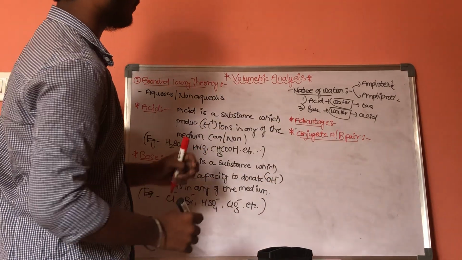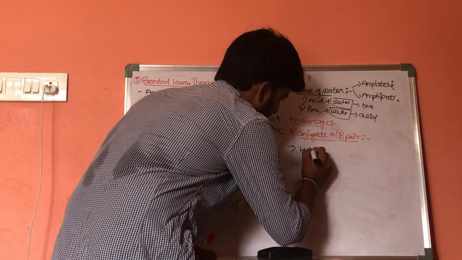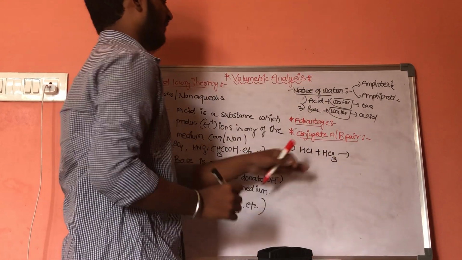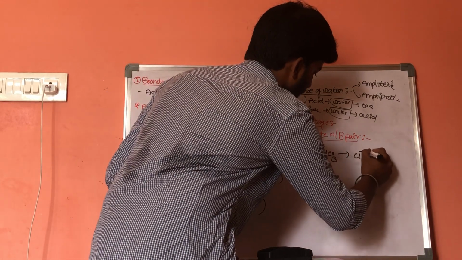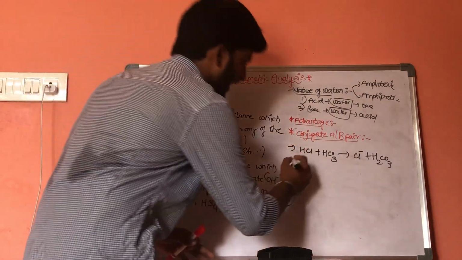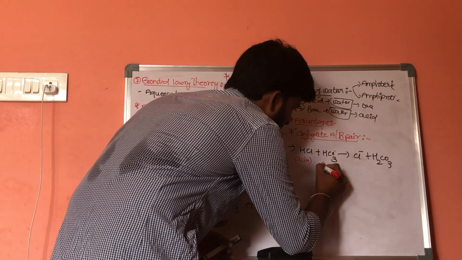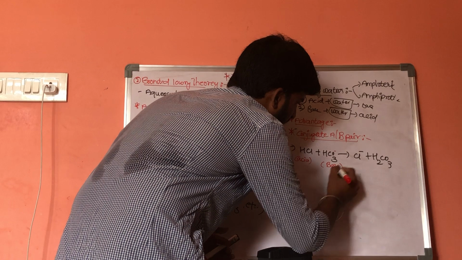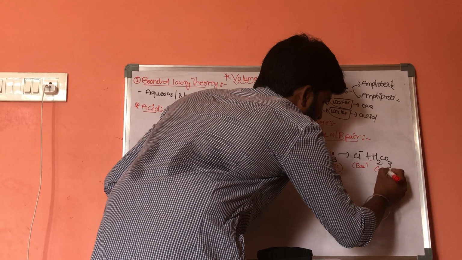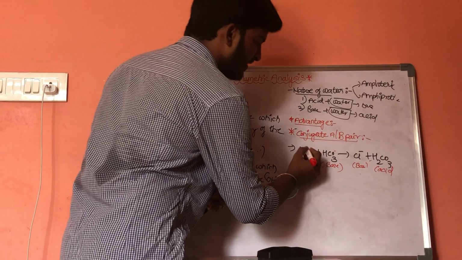Let us consider one example. HCl plus HCO3 minus will result in the formation of Cl minus plus H2CO3. Now HCl is an acid and HCO3 minus is base. Now Cl minus is base, H2CO3 is acid.